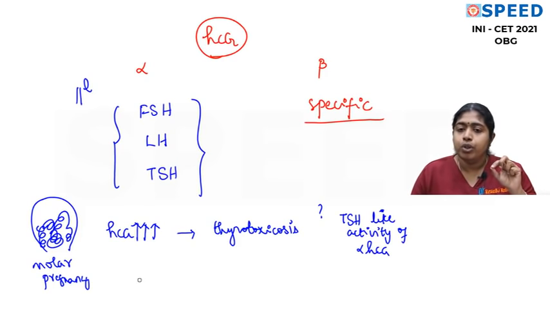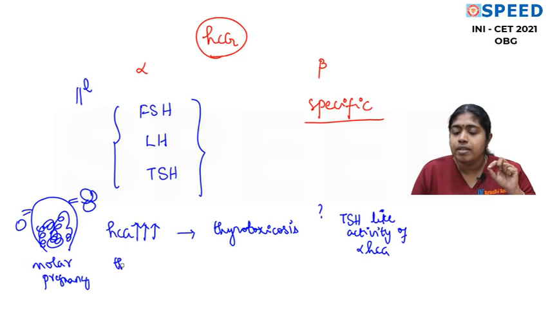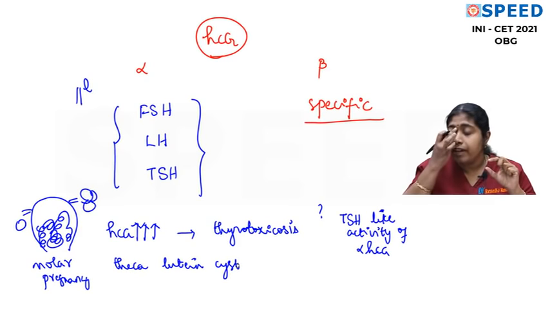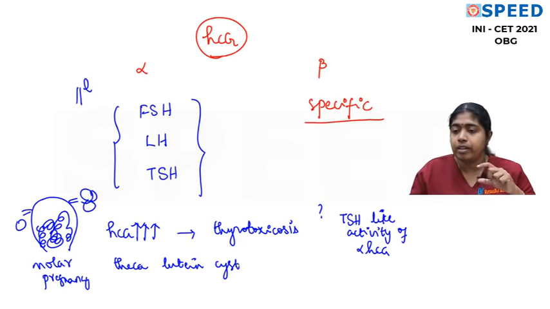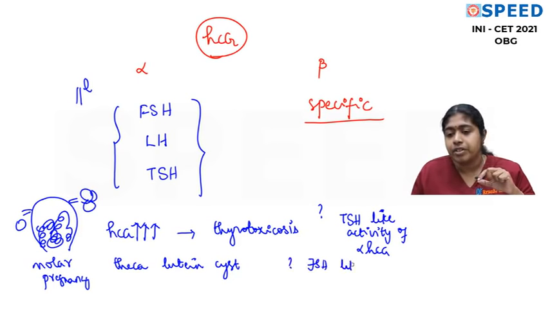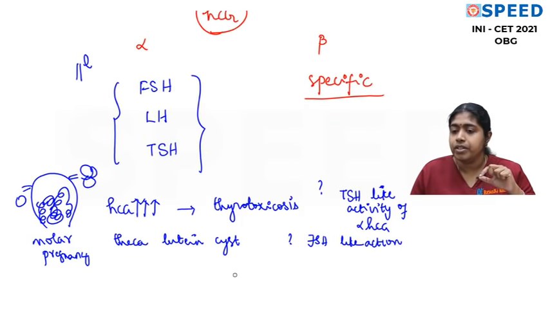Number 2 point. She also has a few cysts developing in the ovary which are called theca lutein cysts. These cysts are because the ovary is getting hyperstimulated. Why is the ovary getting hyperstimulated? That is because of FSH-like action, and also LH-like action. Also remember the fact that HCG injections can be given as an ovulation trigger.